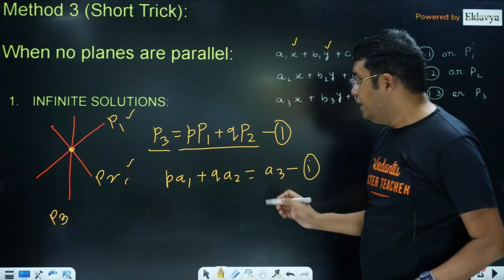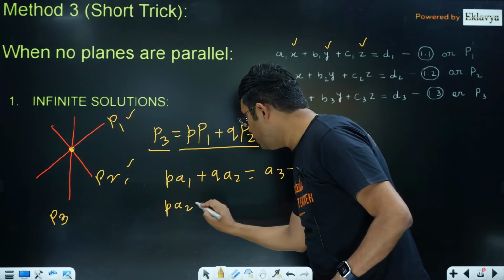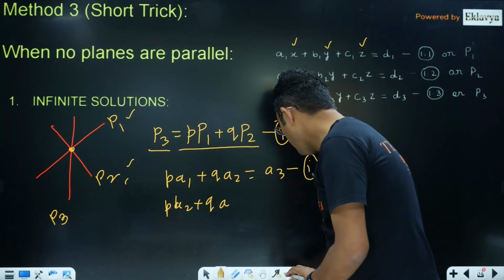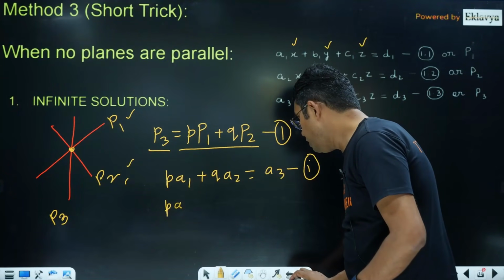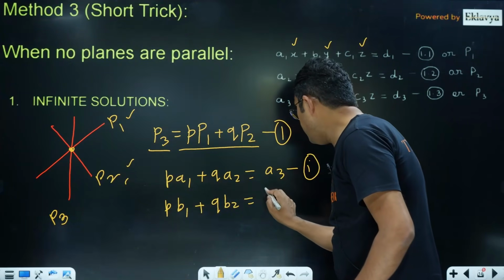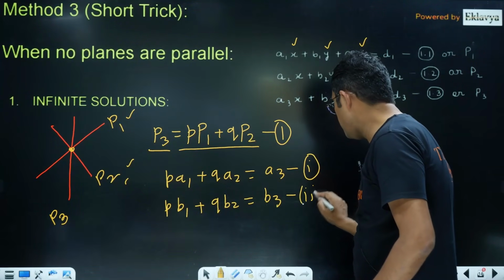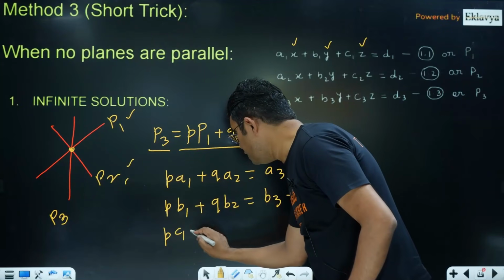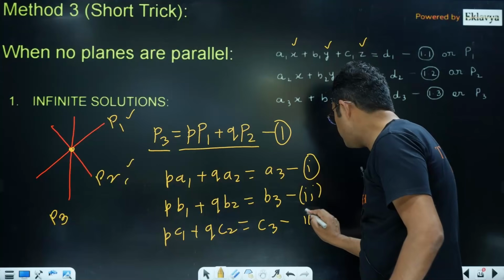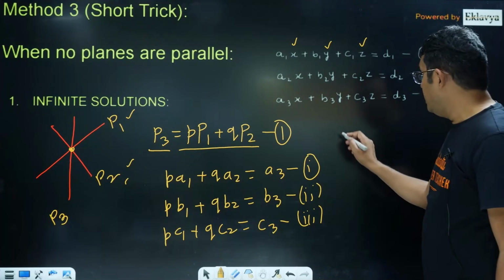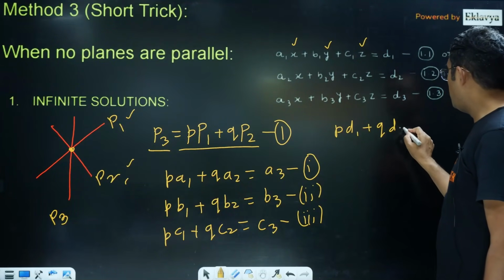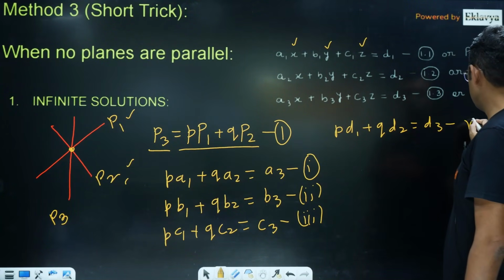I will write this way. Similarly, p into B1 plus q into B2, and that will be B3. That is my equation 2. Similarly, p into C1 plus q into C2, and that is equal to C3. That is my third equation. And then for the constant term, it will be p into D1 plus q into D2, and that will be equal to D3. That is my fourth equation.